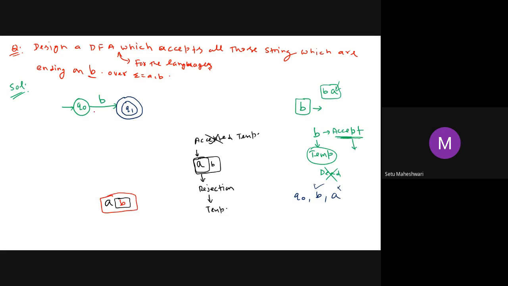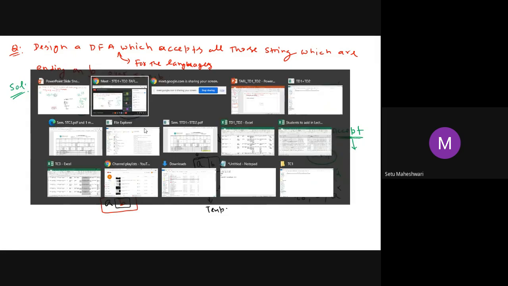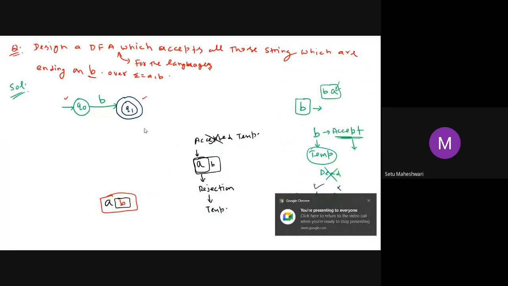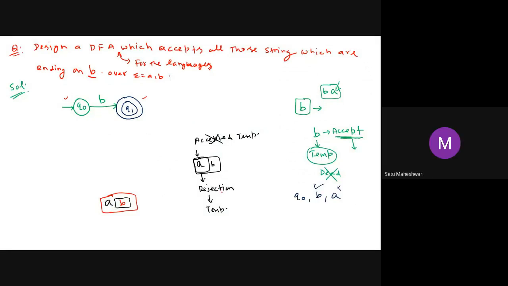Now, out of these two states, listen to my words very, very carefully. Out of the given states Q0 and Q1, which state is generating B? I'm not saying which state is accepting B. Try to understand one thing. Rather, I'm saying which state is generating B. Tell me this. Q0. Q0 it is. Okay.